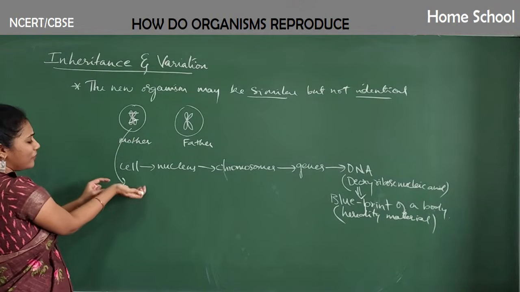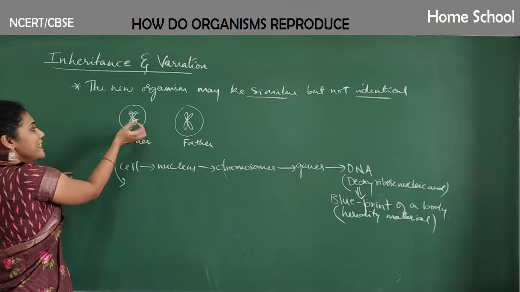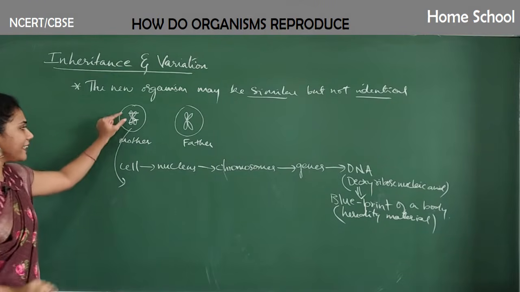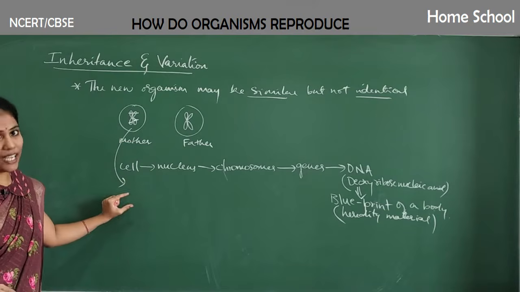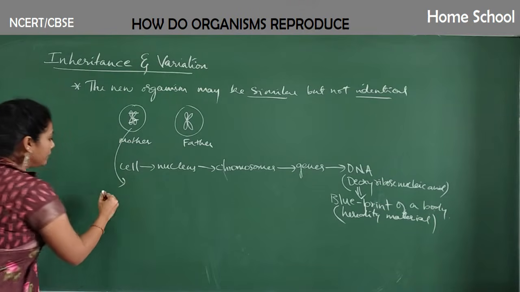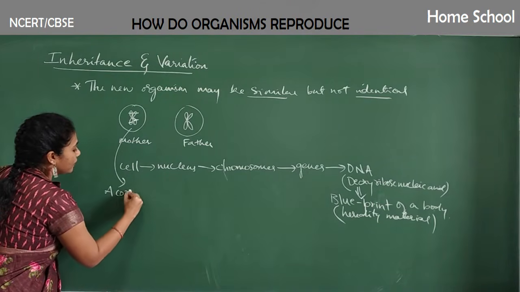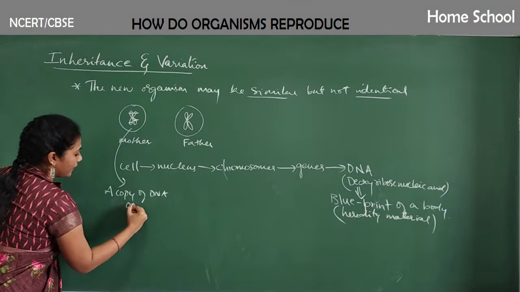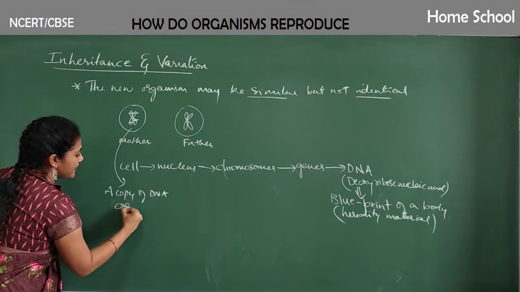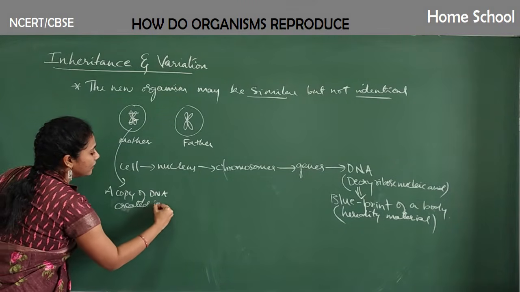Okay, so during reproduction what happens is copy formation takes place. Say there is a particular DNA in a mother. A copy of the DNA is created in the mother.